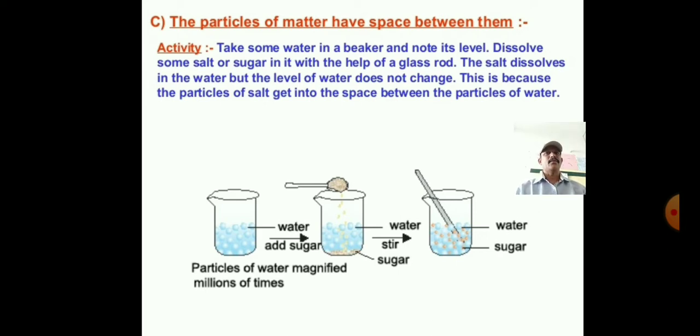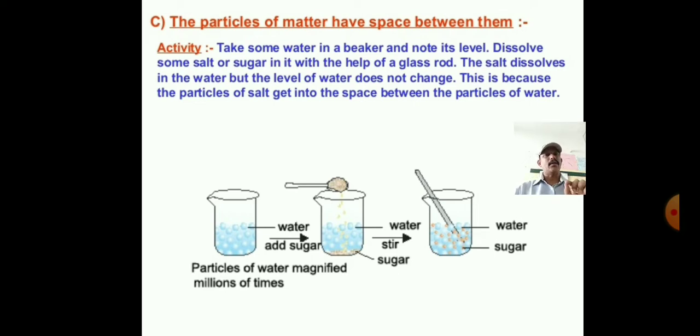Now here we can study about the particles of matter have space between them. We go with a beautiful activity. So in this activity we need equipment. They are the beaker, spoon, salt or sugar and a glass rod. Now we start the activity.